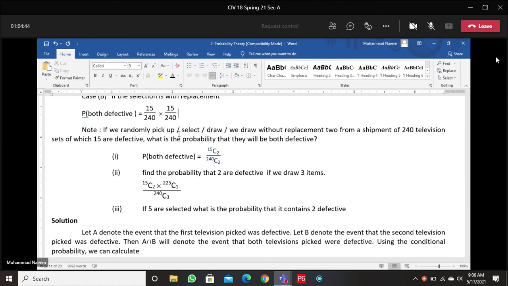Remember. I repeat, if in a problem the technique of selection is not mentioned, this will be the case of without replacement, or directly use the combination formula.